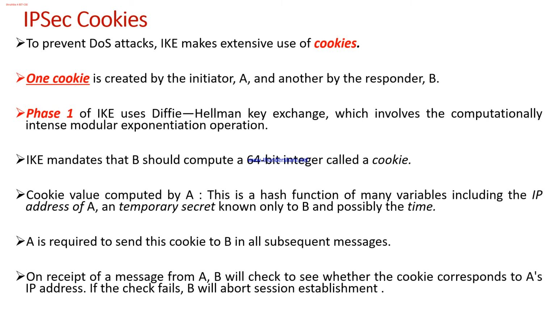As I already said, in each and every conversation between A and B, this cookie will be added. This cookie corresponds to A's IP address, and if the check fails, B will abort the session establishment. Whenever the hash values do not match, immediately the session establishment will be aborted.